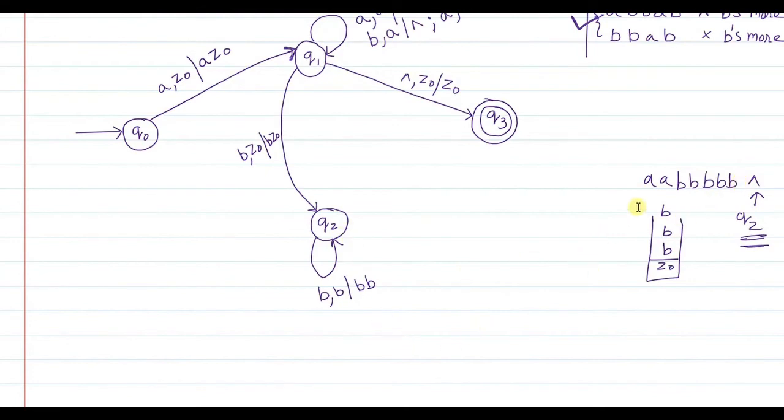For this particular activity, when null is read as input and B is on top of the stack, we will not show any transition. So the machine will remain in Q2 forever. Any more B's that come, you will just push onto the stack and remain in Q2 only. There is no way you will go to Q3 directly.